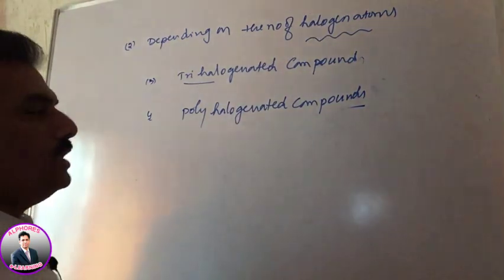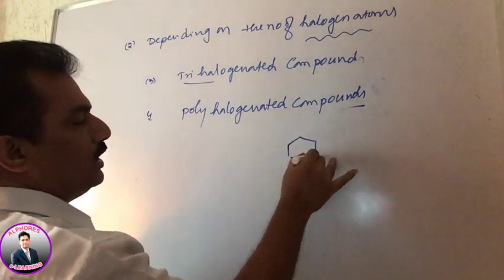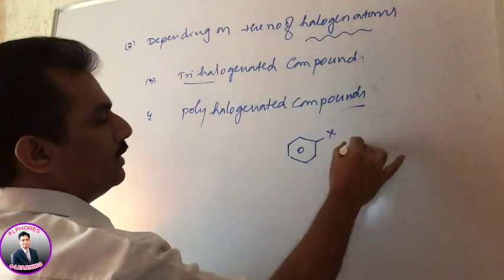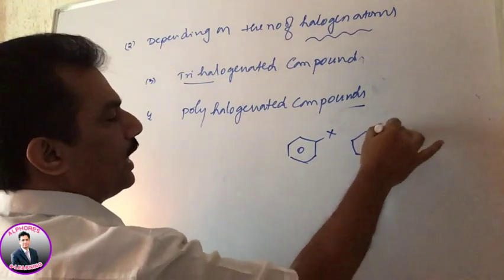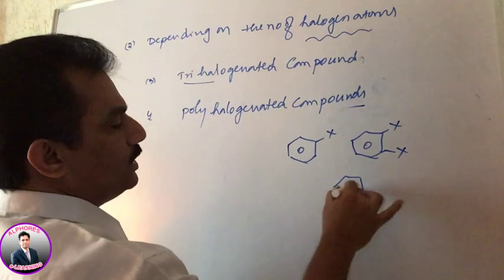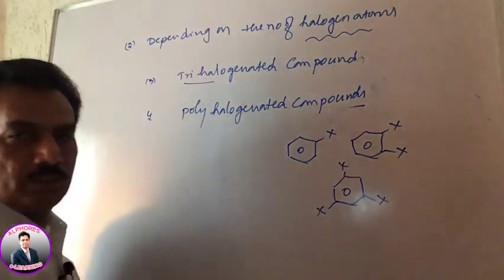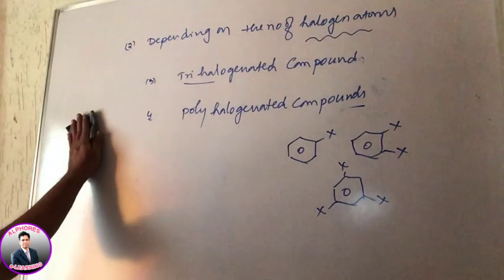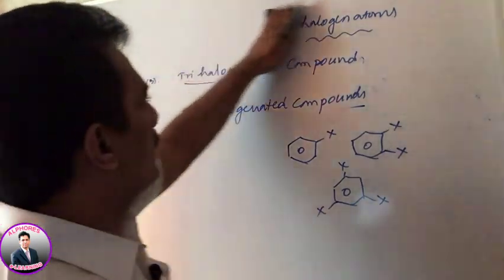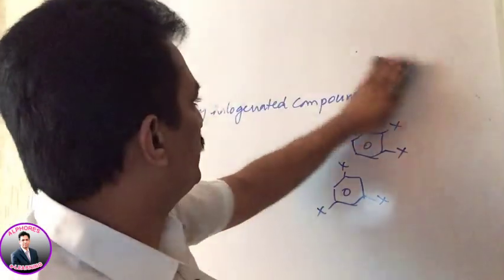Clear? Not only in alkyl halides, that is in alkanes, even in benzene also you can consider monohalogenated, dihalogenated, trihalogenated, like that, depending on the number of halogen atoms present. Clear? That is about classification depending on the number of halogen atoms present in the molecule.